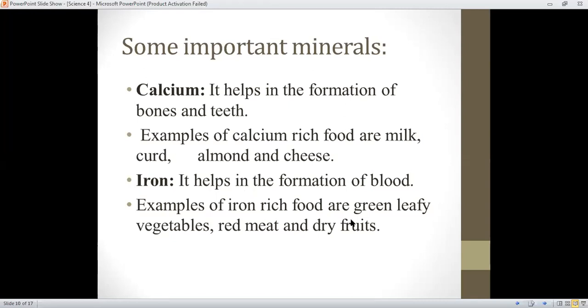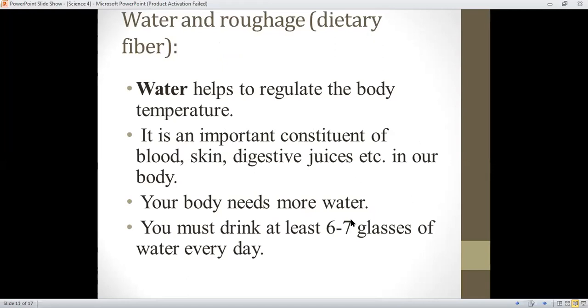Next is water and roughage. Water helps to regulate the body temperature. It is an important constituent of our blood. As you know, students, our blood is mostly made up of water. The rest are only cells in it. The water that is present in the blood is known as plasma. So in our blood there is more plasma than cells.